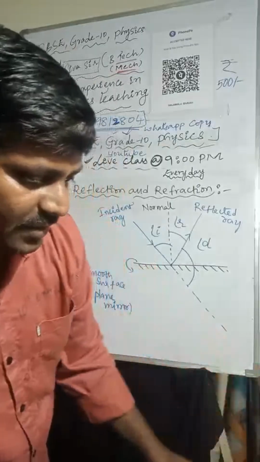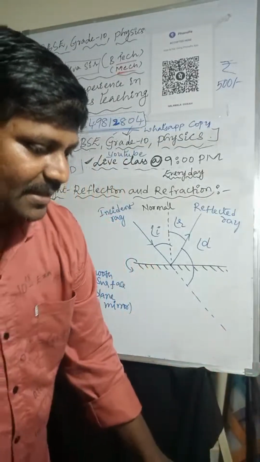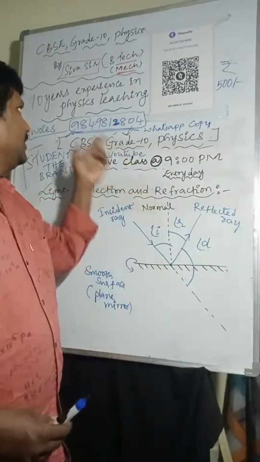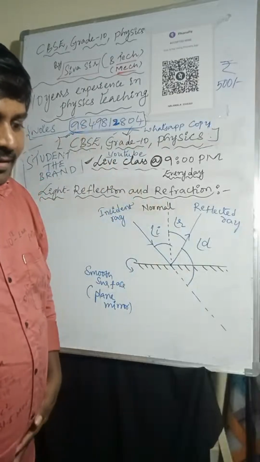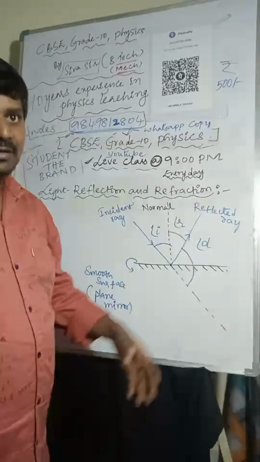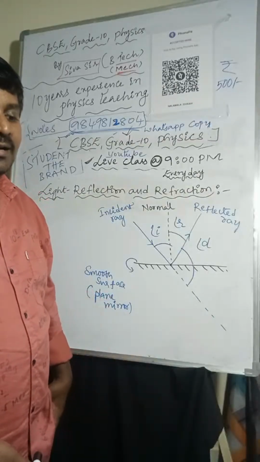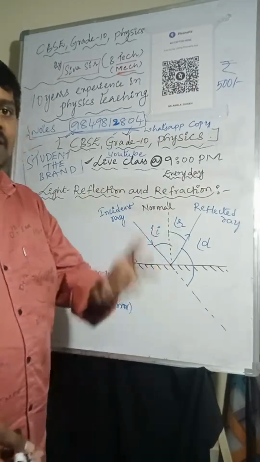Sir, you forgot to keep the class from 4 to 5 on electromagnetic waves. Yeah, you didn't confirm. I said to this number you can confirm to me, then I will take the class. I didn't get confirmation from your side, that's why I didn't conduct it. Otherwise I will take the class. This is also one of the students asked.